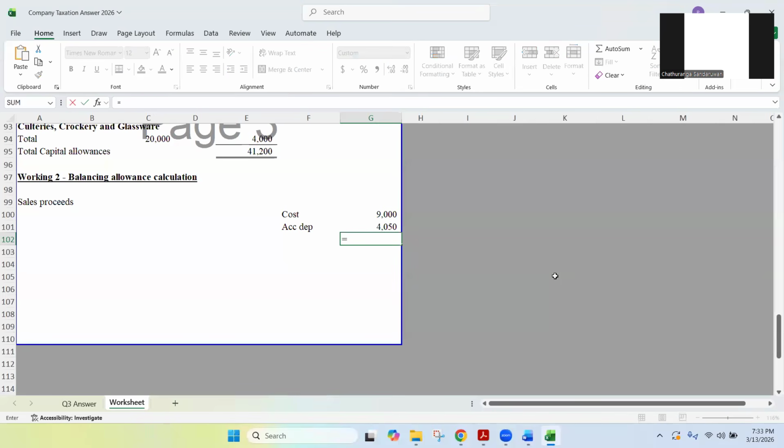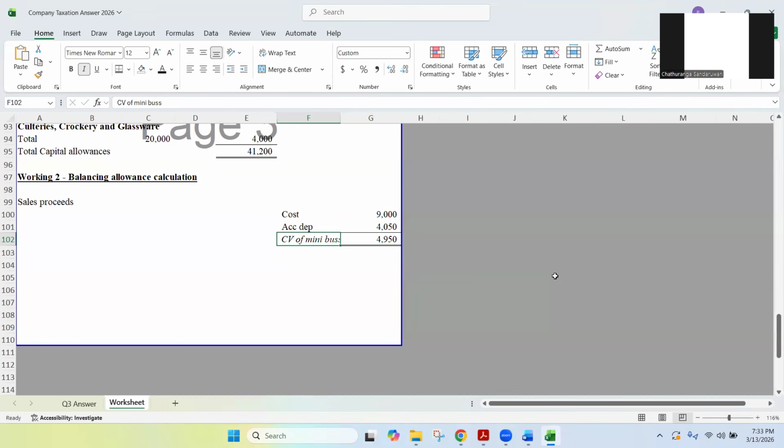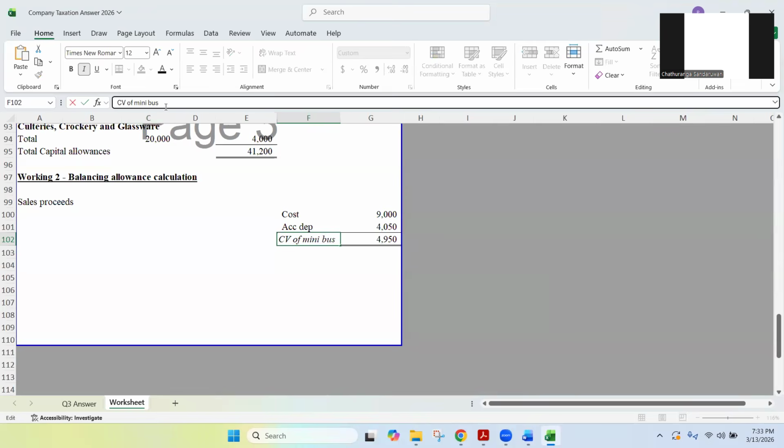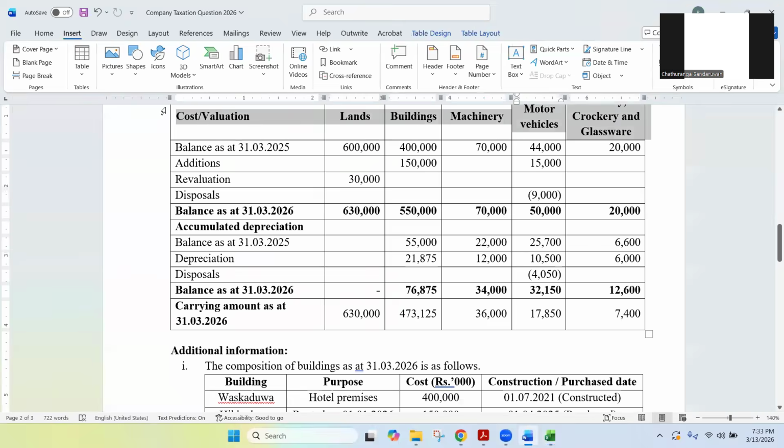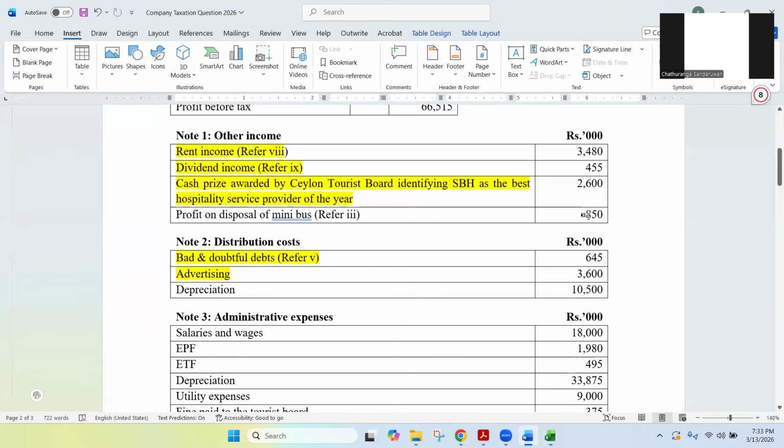Right. So when you deduct 4,050 from 9,000, 9,000 minus 4,050, 4,950 is the carrying value of that minibus at the time of disposal, right? At the time of disposal, the value was 4,950. So while having 4,950 carrying amount, they have earned a profit. How much was the profit on disposal they have calculated? They have calculated a profit of 850.